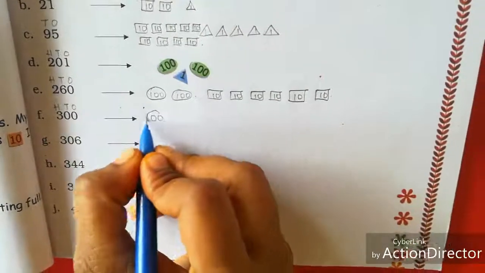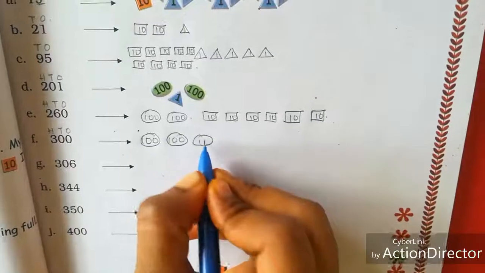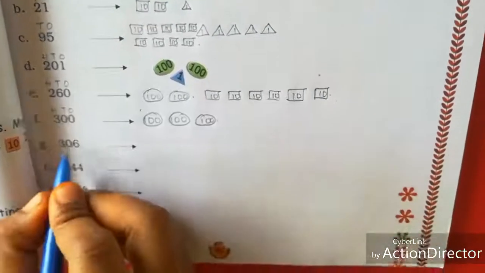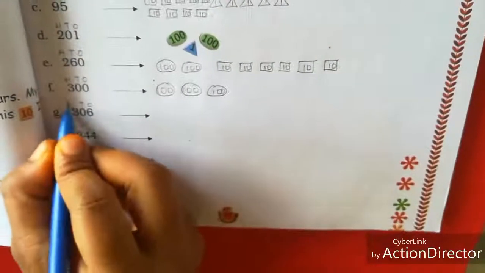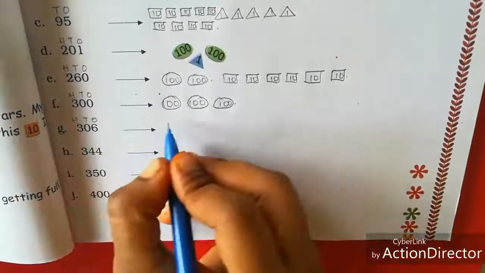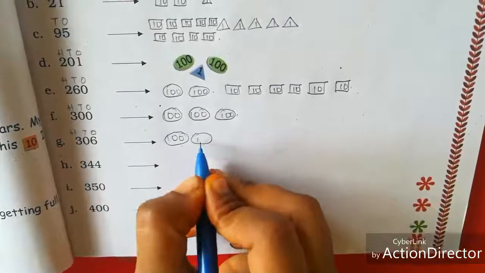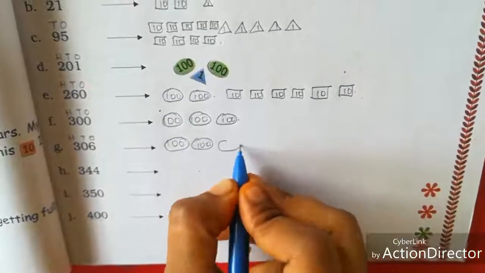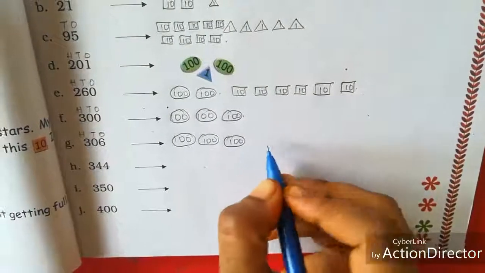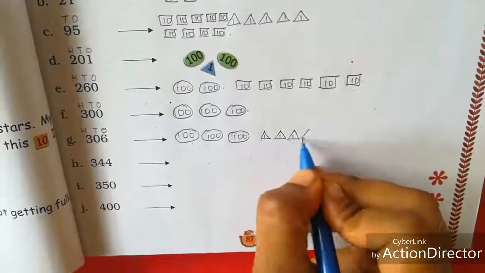So draw 3 hundreds. Next, ones, tens, hundreds. 6 ones, 0 tens, 3 hundreds. First, draw 3 hundreds. There is no tens. How many ones? 6 ones.